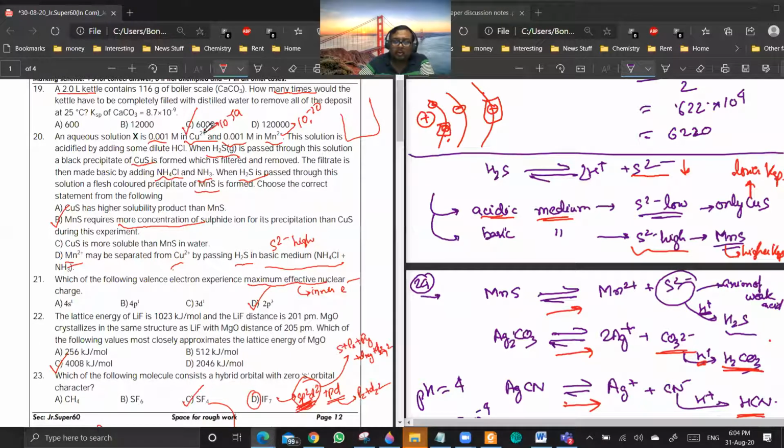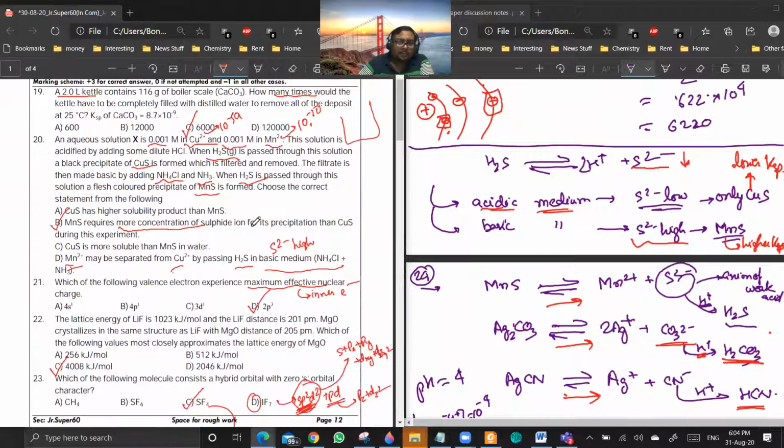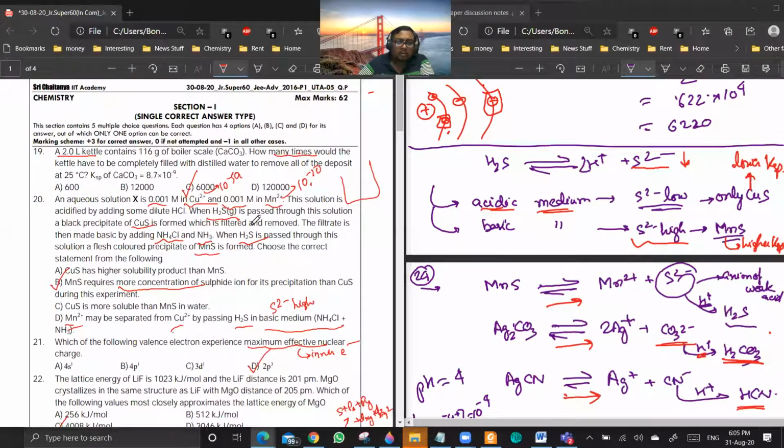Right now you just have to know that low KSP sulfides will be precipitated in acidic medium. Higher KSP sulfides will be precipitated in basic medium. That's it. So acidic medium, low KSP, and basic medium, high KSP, that we just have to remember.